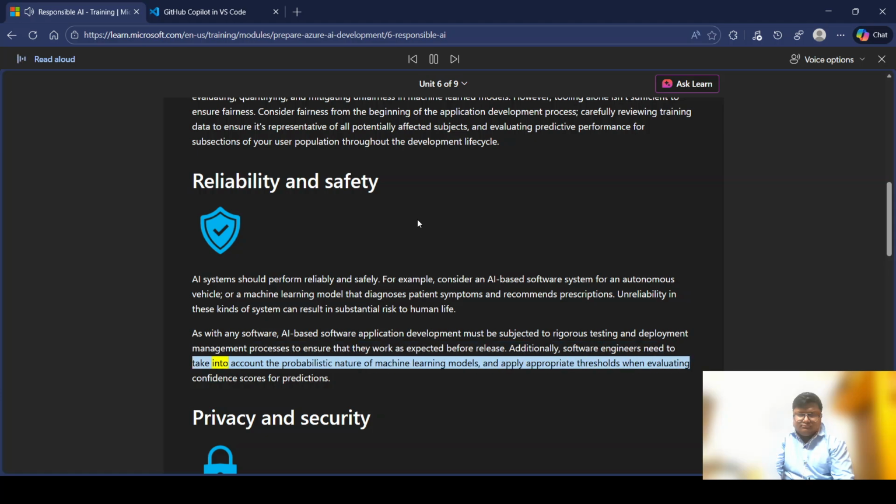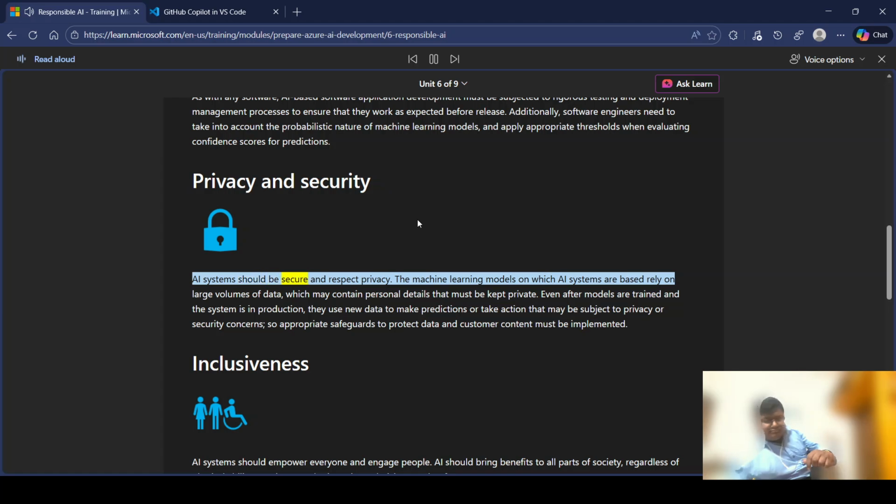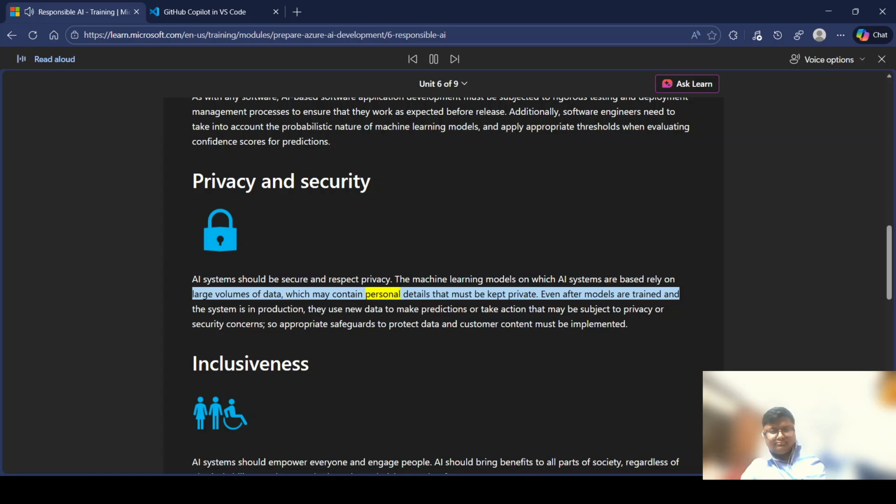Additionally, software engineers need to take into account the probabilistic nature of machine learning models and apply appropriate thresholds when evaluating confidence scores for predictions. Privacy and security. AI systems should be secure and respect privacy. The machine learning models on which AI systems are based rely on large volumes of data, which may contain personal details that must be kept private.